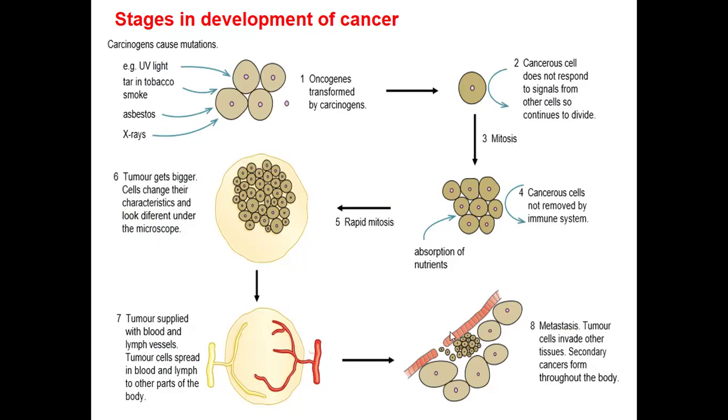So with metastasis, some of the cells of this tumor break off, enter into the bloodstream, and then are carried to other parts of the body. And that type of cancer is very dangerous. Why? Because the time will come when you can't even tell where those different cancerous cells were able to settle, because you're going to be looking for those cancerous cells throughout the body. So that is how someone might be found with cancer in one breast, and then you find the other breast also has it, because of metastasis. So metastasis leads to what we call secondary cancers forming throughout the body.